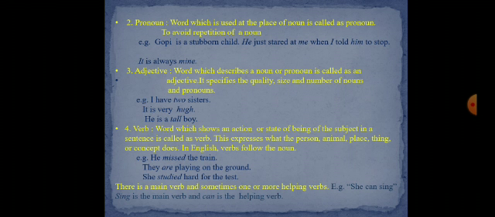Verb, for example, here, he missed the train. The italicized word missed functions as a verb. It expresses the action of the subject he. Now the next example, they are playing on the ground.